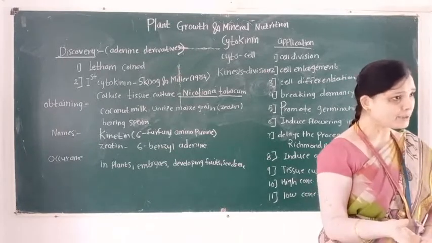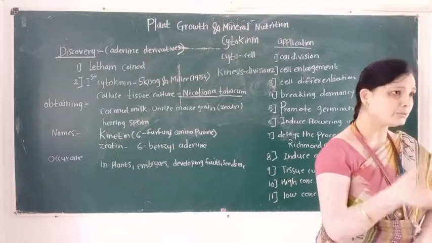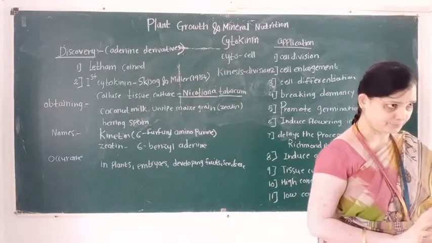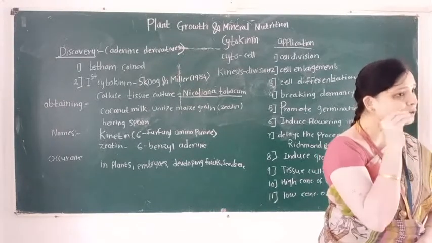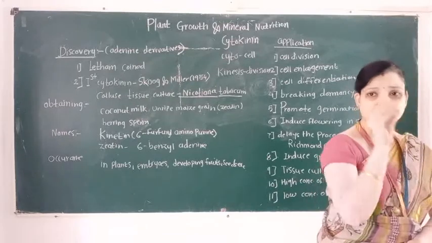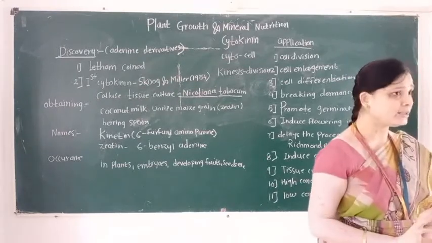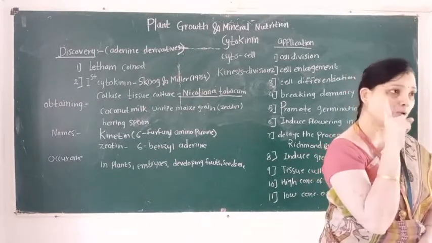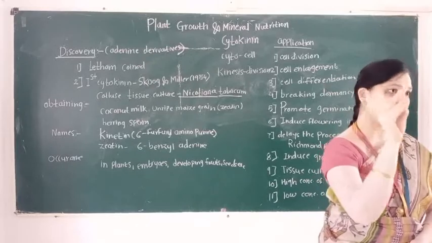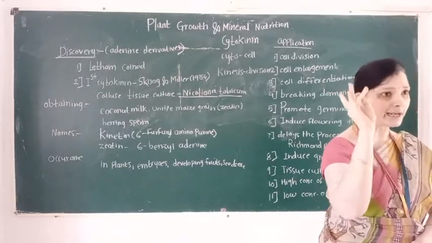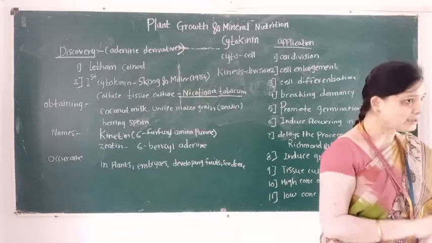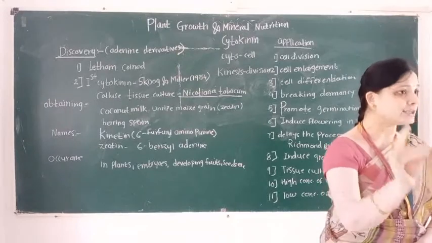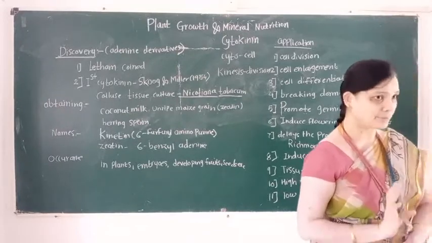When cell division takes place, cells automatically enlarge, so cytokinin is also involved in cell enlargement. Then third application of cytokinin, cell differentiation. So here remember, first application of cytokinin, promote cell division. Second application, cell enlargement. Third application, cell differentiation.